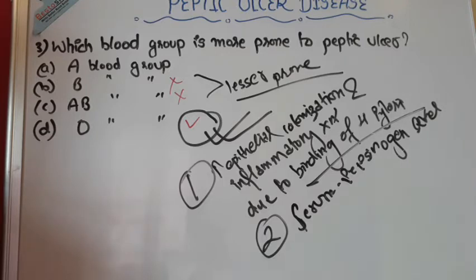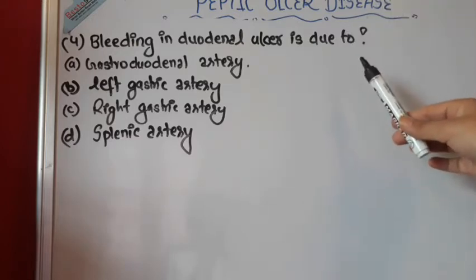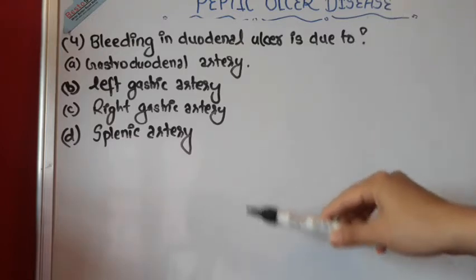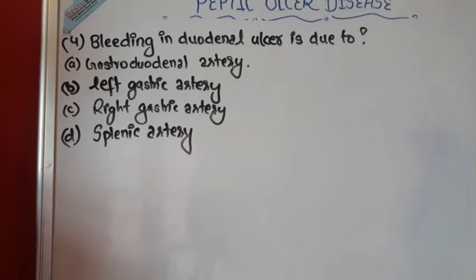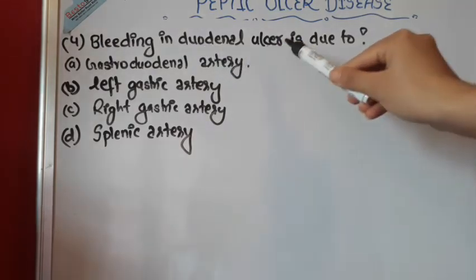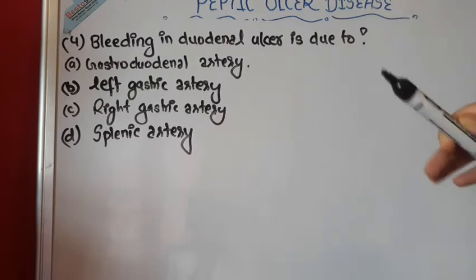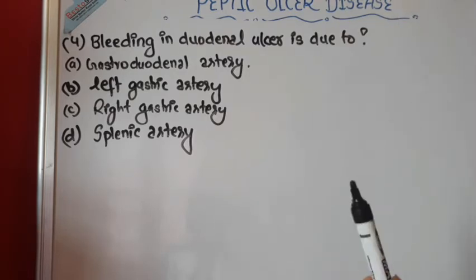Now let's go to question number 4. The question says the bleeding in duodenal ulcer is due to. We have already studied in the first question that a peptic ulcer means an ulcer in different parts of the GI tract. It can be the duodenum, it can be the stomach, or any part. So the question is, when there is an ulcer in the duodenum, then there is bleeding. Which artery is the reason for that bleeding? Damage to which artery causes that bleeding?